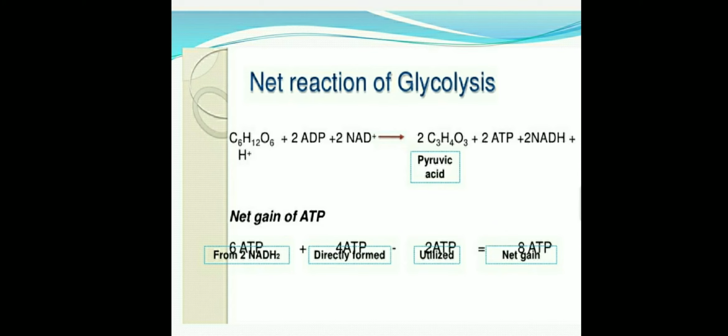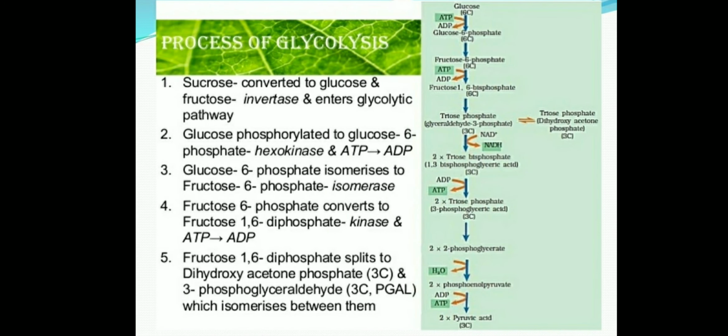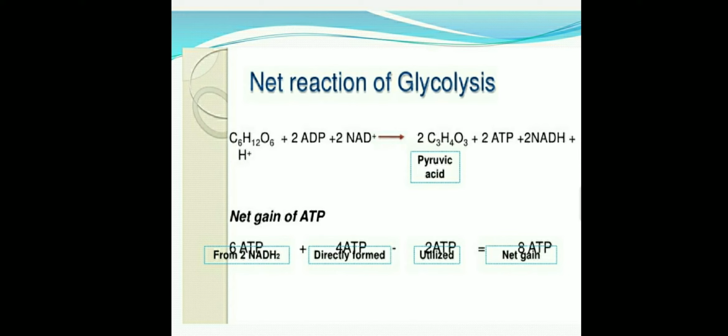Out of 10, 2 ATP molecules are utilized. Where are these utilized? You can see in this reaction, when glucose converts into glucose 6-phosphate, 1 ATP is used. And when fructose 6-phosphate converts into fructose 1,6-bisphosphate, another is used. So overall, 2 ATP are utilized and a total of 10 ATP are produced. So what is the benefit? The net benefit is 8 molecules of ATP in glycolysis.